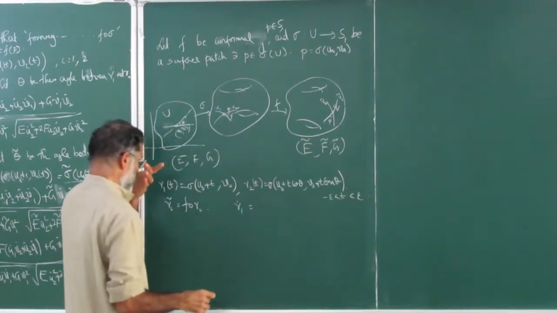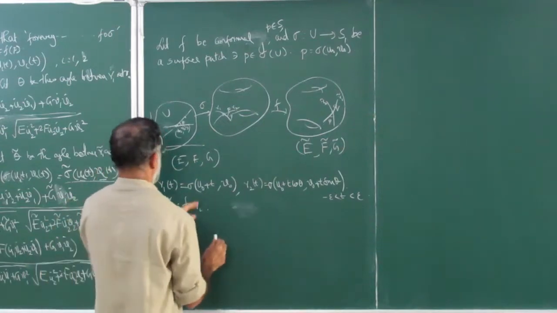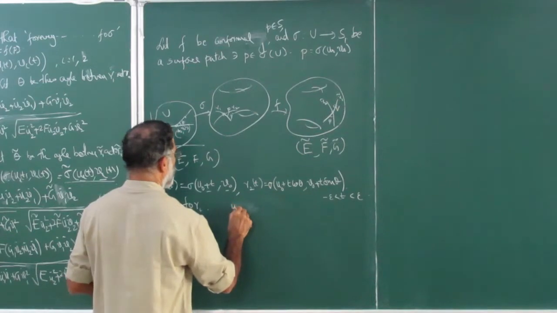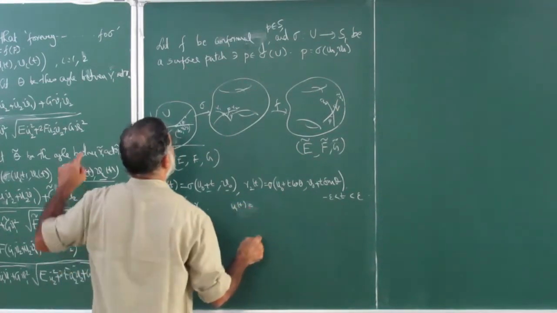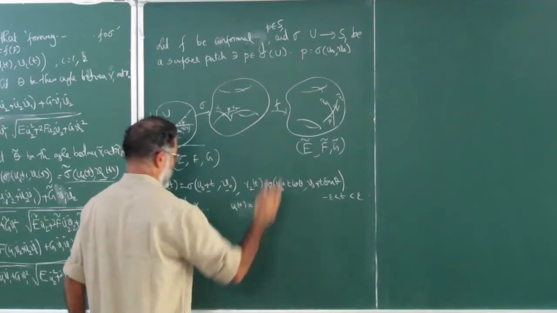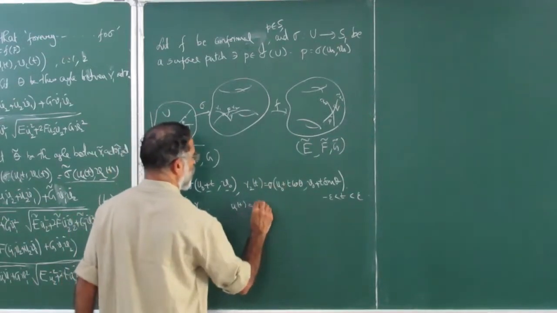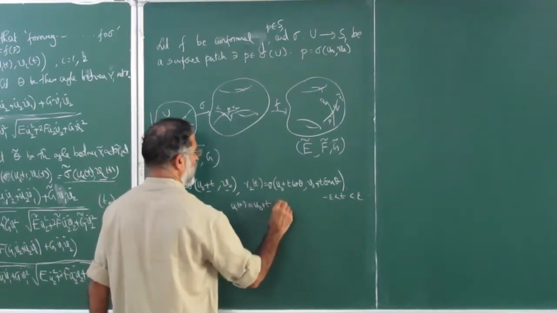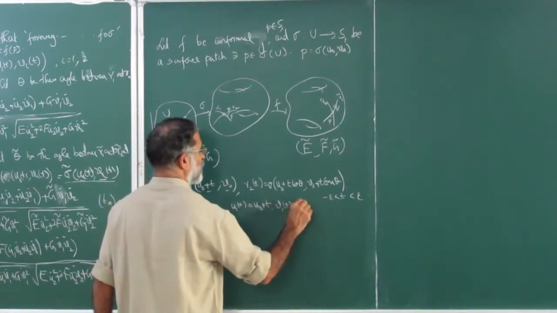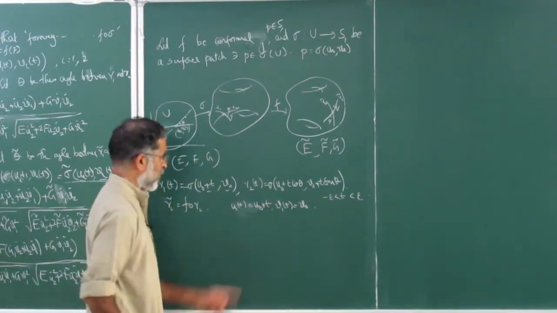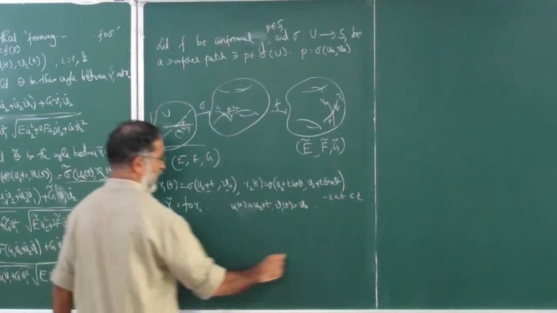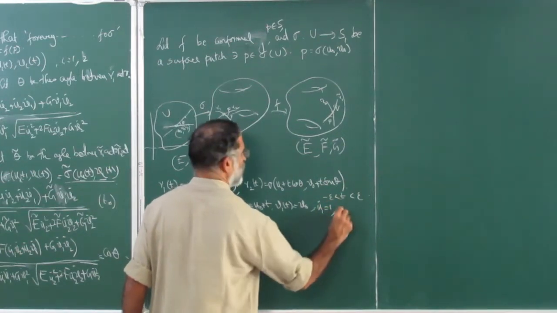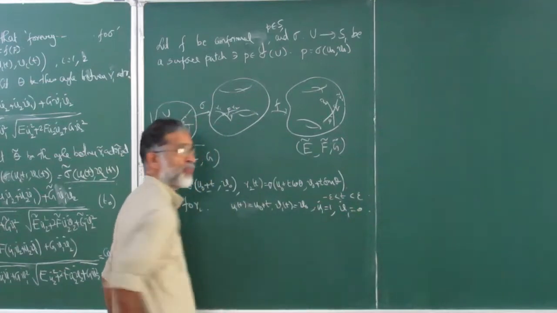Gamma 1 dot is going to be, because you have to be more than, yeah. So if I want to write these two, this is going to be u1(t). If we want to imitate what we have done earlier, the formula, u1(t) is u naught plus t, and v1(t) is v naught, that's constant. So u1 dot and v1 dot we can immediately write. So u1 dot is equal to 1 and v1 dot equal to 0.